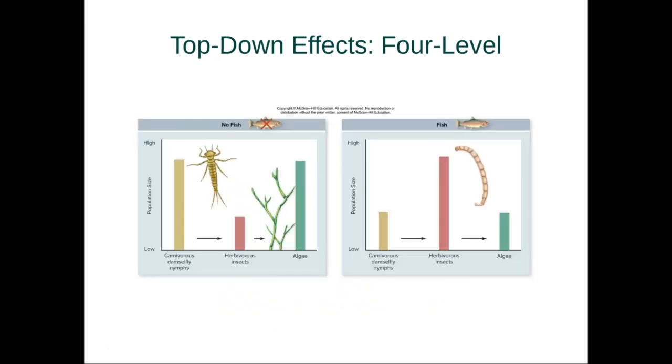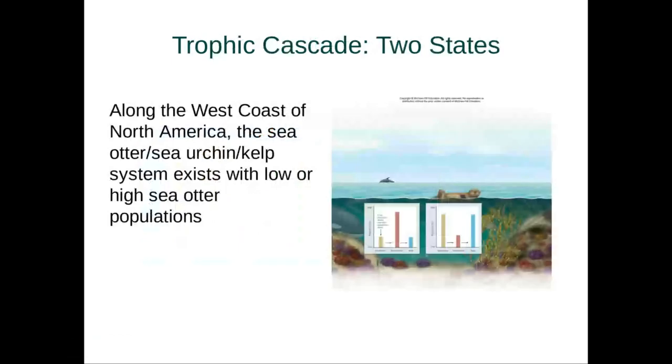Now we can look at top-down effects in another way. So we have carnivorous nymphs, which eat herbivorous insects, which eat the algae. When there is no fish, the population of herbivorous insects goes down, but the population of algae goes up. When there's fish present, it keeps the number of damselfly nymphs up, the amount of herbivorous insects goes up, thus decreasing the amount of algae. But again, it all stems from the top level here, and this top level is our carnivorous fish. And so, again, there are two states here, as we can see.